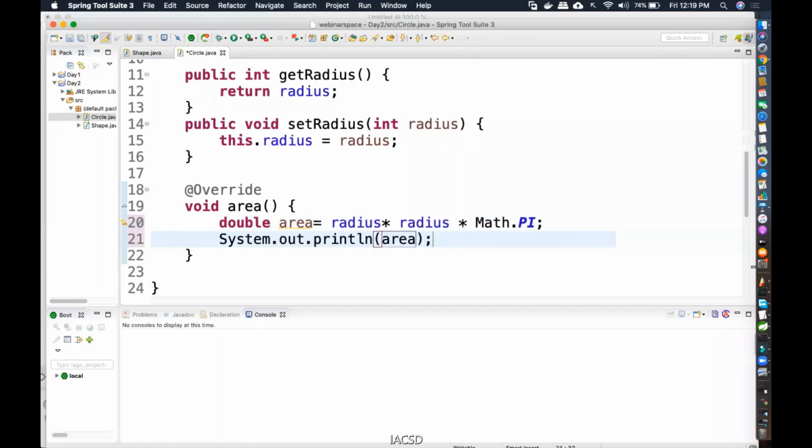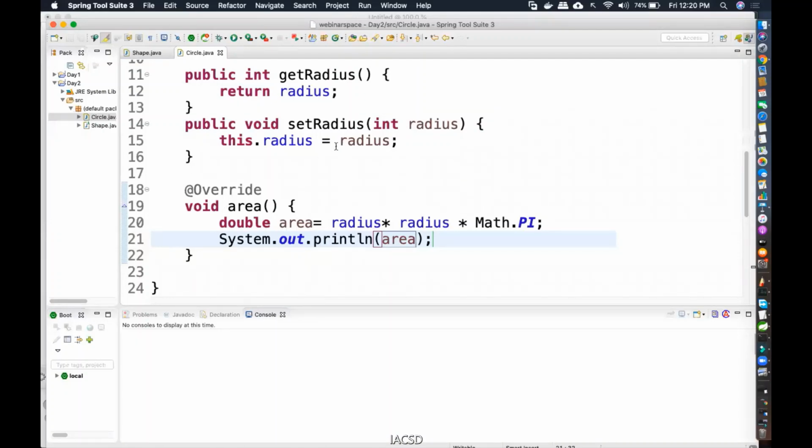Not recommended, because generally you see what is known as the cohesion concept, wherein you say that if your method is called area, then your task is only to calculate the area. If your method is called print, then your task is only to print. Understand it? So it is generally not recommended to do the printing here itself. It's generally recommended to return the area and print it where the area is being called.